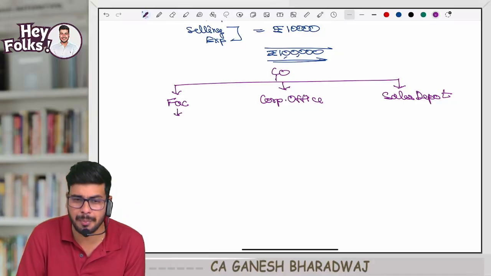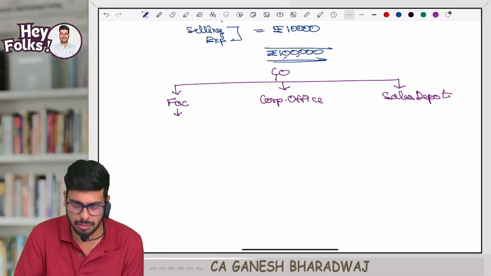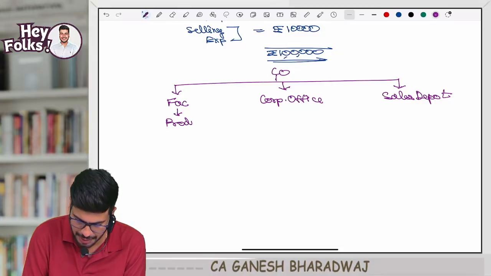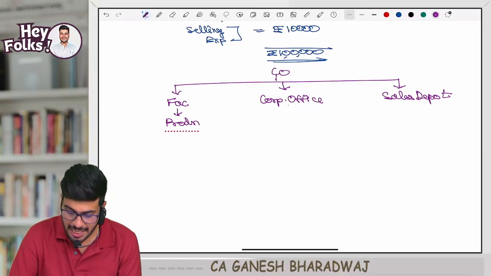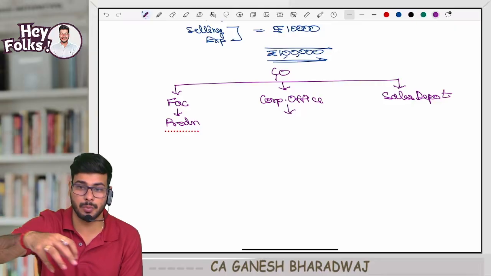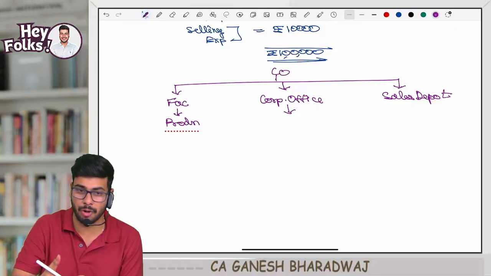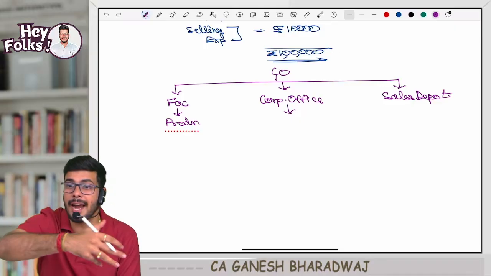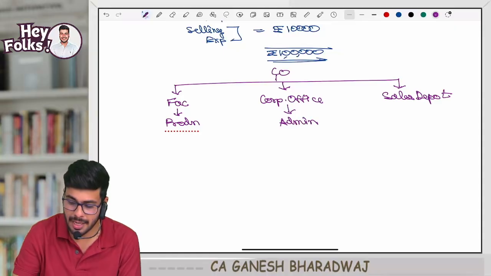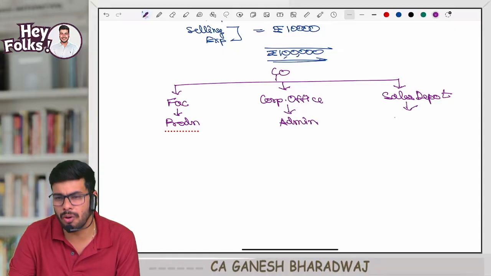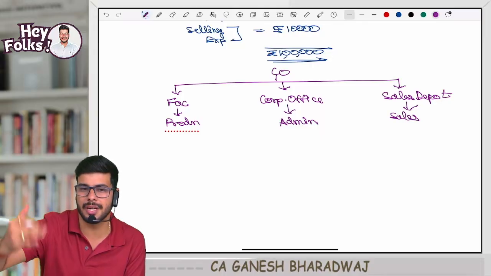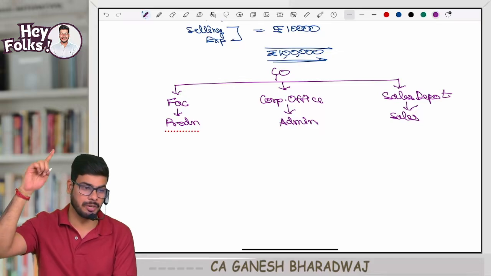In a factory, what happens? You all know. Manufacturing activity happens, or in other words, production happens in a factory. Correct? In a corporate office, what happens? The board of directors will be there, right? Accountants will be sitting there. Maybe auditors might come for audit. So here, all the administration activities happen. Correct? Admin work happens here. And in the sales depot, what is the activity that happens? Sales, right? Selling and distribution related work happens. Clear with this? Is everyone able to follow this?